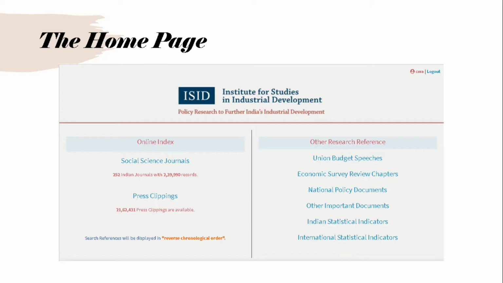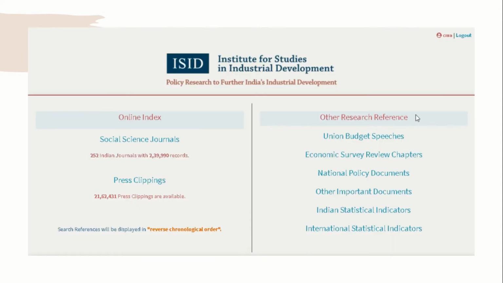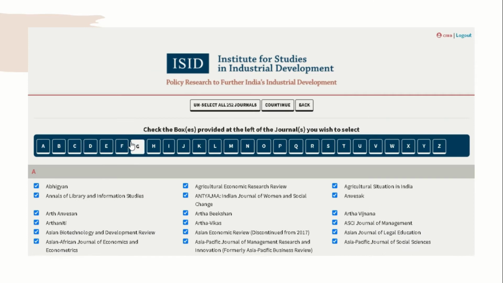The home page of the ISID database looks like this. On the left is online index and the right other research references. Under the online index on the left, there is social science journals and press clippings. For our demonstration, let us start with social science journals by clicking on it.